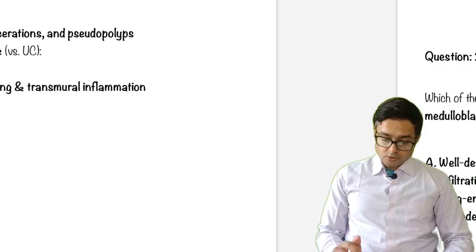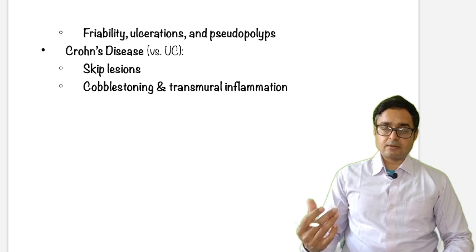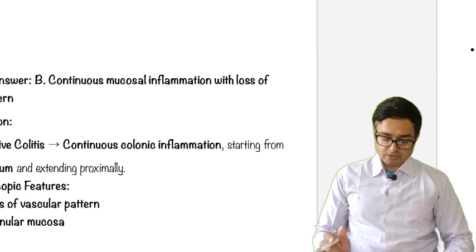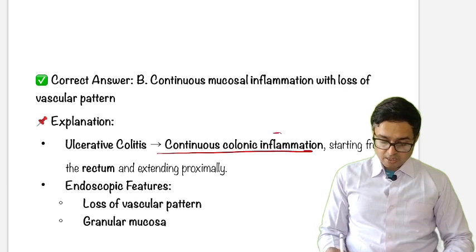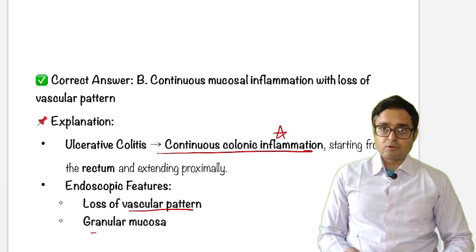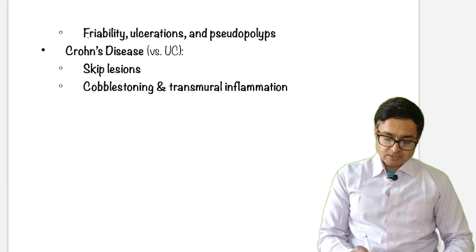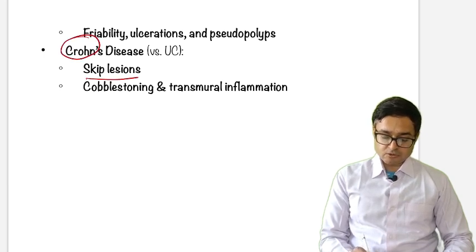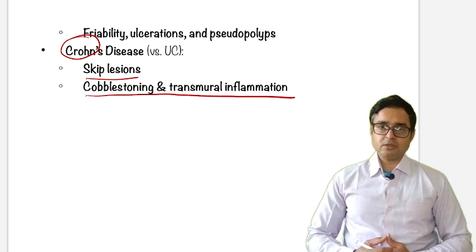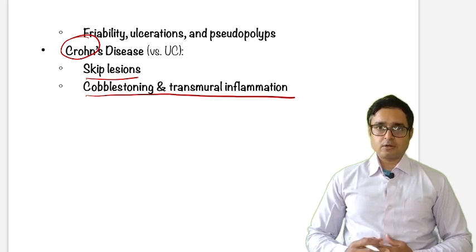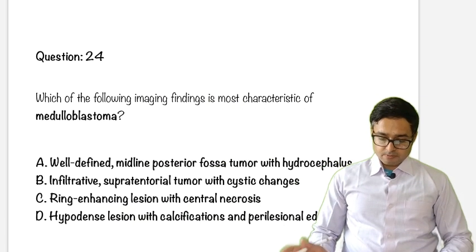We'll discuss this difference later, but as of now just remember that in ulcerative colitis, continuous colonic inflammation, loss of vascular pattern and granular mucosa are most common, and Crohn's disease presents with skip lesions, cobblestoning and transmural inflammation. Again, you are seeing fellowship entrance test questions from previous years. This is a recall video, so I'm going very fast to accumulate all the questions in a definite period of time.